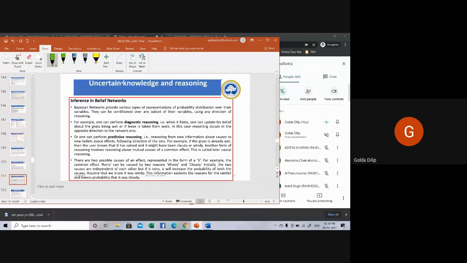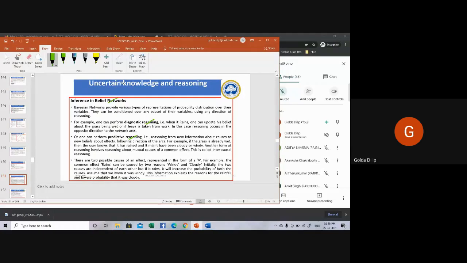Next is inference in belief networks. You have two types of inferencing. Bayesian networks provide various types of representations of probability distributions over their variables. One is called diagnostic reasoning, and the second is predictive reasoning.